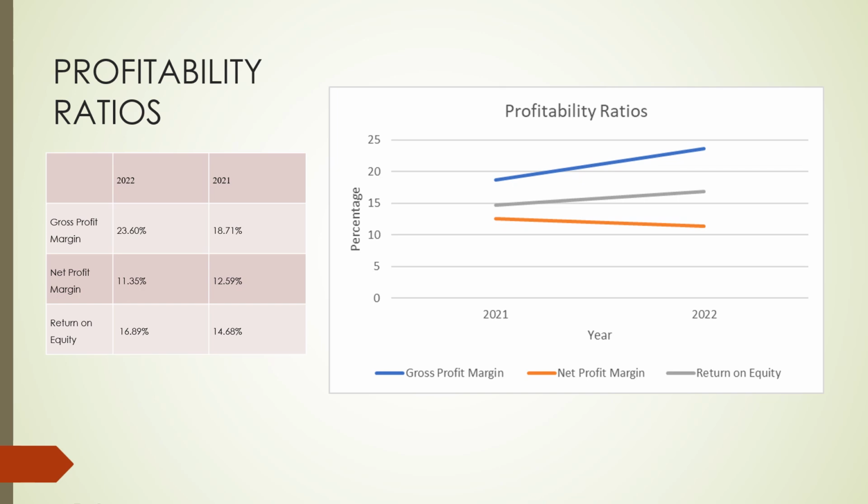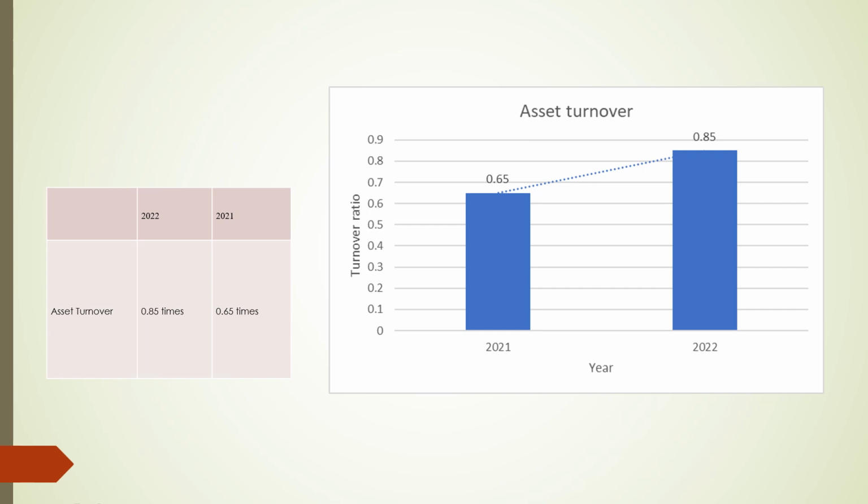Besides that, the ROE, which is the return on equity, has increased by 2.21% as the group shareholders' equity has increased. Other than that, the asset turnover ratio measures the effectiveness of average total assets in generating revenue. It is observed that the asset turnover ratio has improved to 0.85 in the fiscal year of 2022 compared to the previous year where it stood at 0.65. This indicates that the IOI Group effectively utilized its assets to generate sales, reflecting a favorable asset turnover ratio for the company.